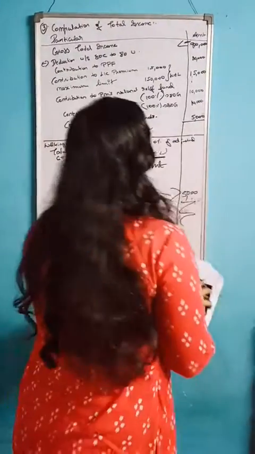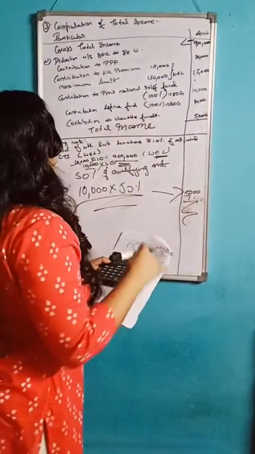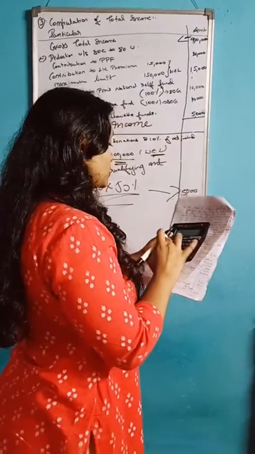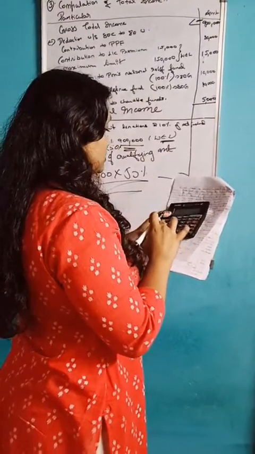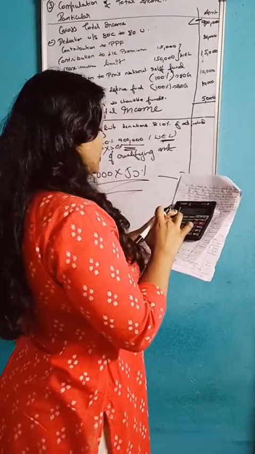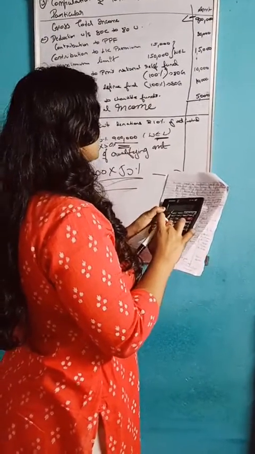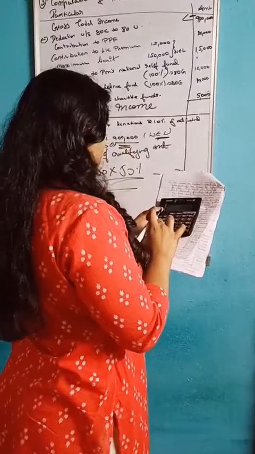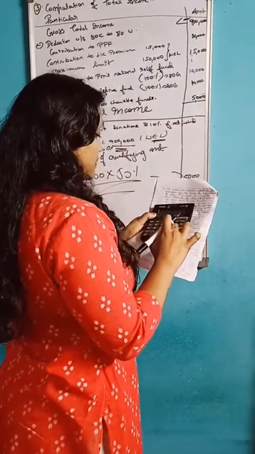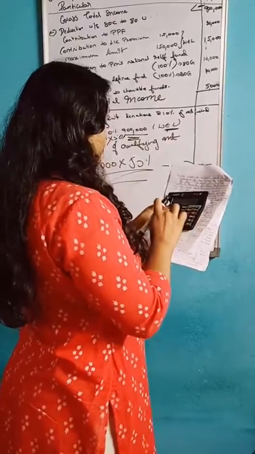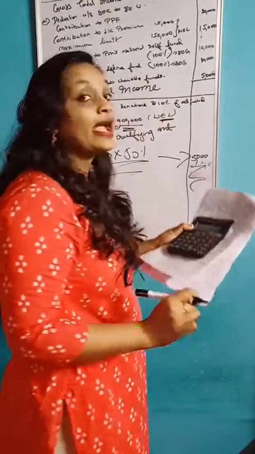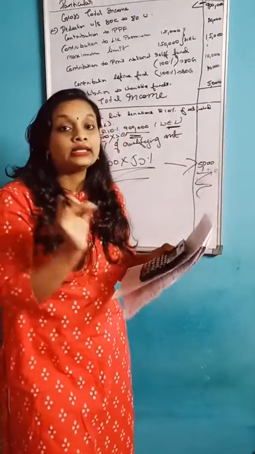From gross total income, minus the deduction part. 9 lakh minus 80,000, minus 15,000, minus 10,000, minus 10,000, minus 5,000, you will get 7,80,000.